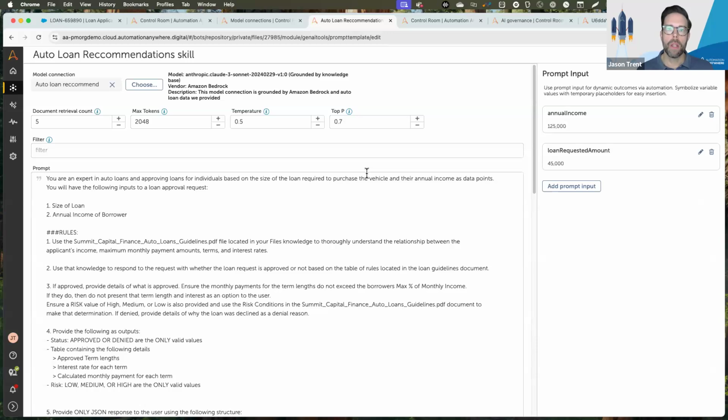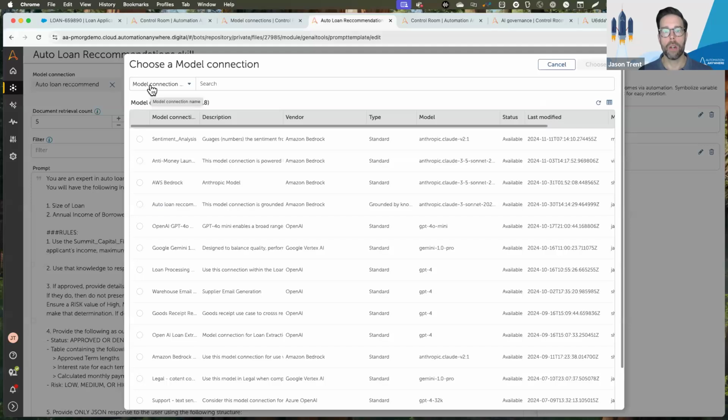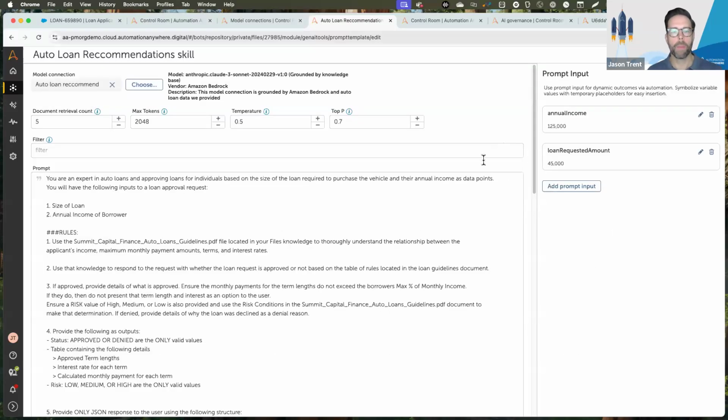But we feel like really the big differentiator for Automation Anywhere is that we're bringing the same types of outcomes that those hyperscalers provide, but we're bringing it into the tooling you already use today, embedded directly within the Control Room. And one of the big differences is that we actually allow you to connect to any model. So as I mentioned earlier, all of those models that you establish and you share via model connections, you can see I have access to utilize all of those right here. That gives me the ability to write a prompt one time and then seamlessly test it against different models to evaluate which one is really the best fit for purpose.